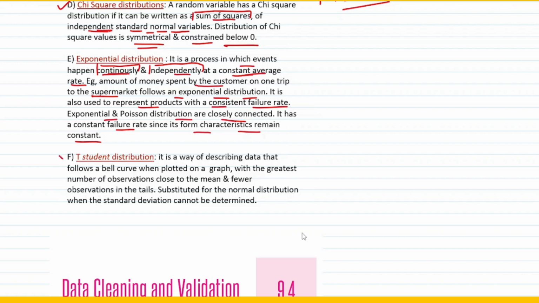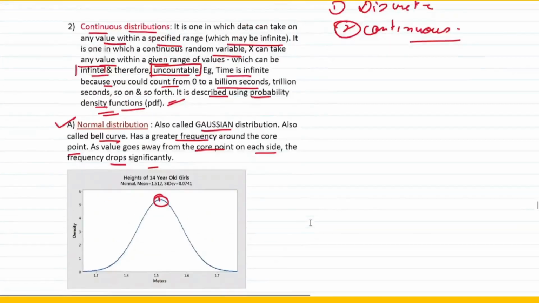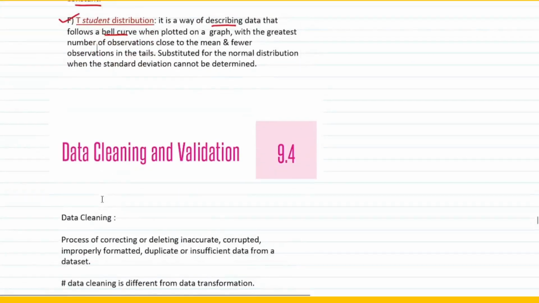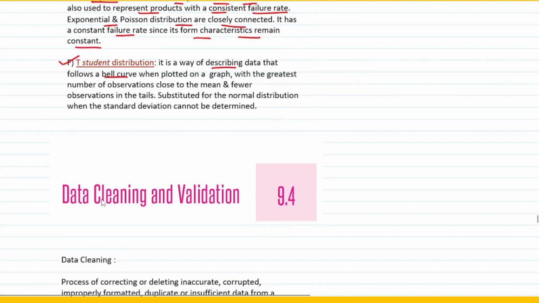Finally, we come to something called the t-student distribution. The t-student distribution is a way of describing data that follows a bell curve, very similar to what we did in the normal distribution, right? So the t distribution also follows a bell curve when plotted on a graph, with the greatest number of observations close to the mean and fewer observations in the tails. So very similar to the normal distribution.